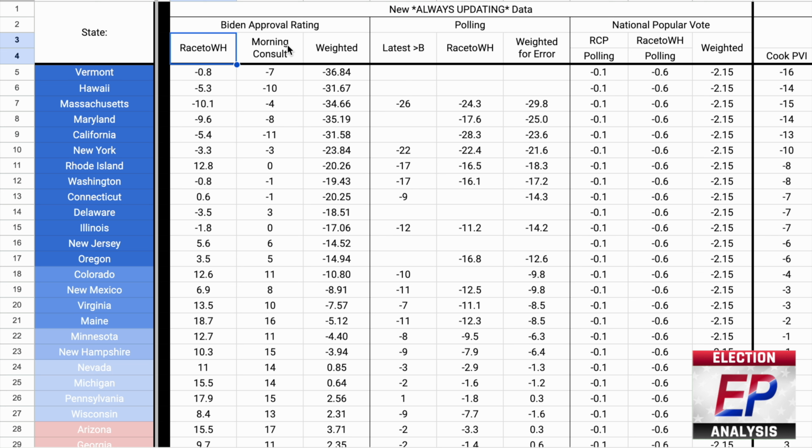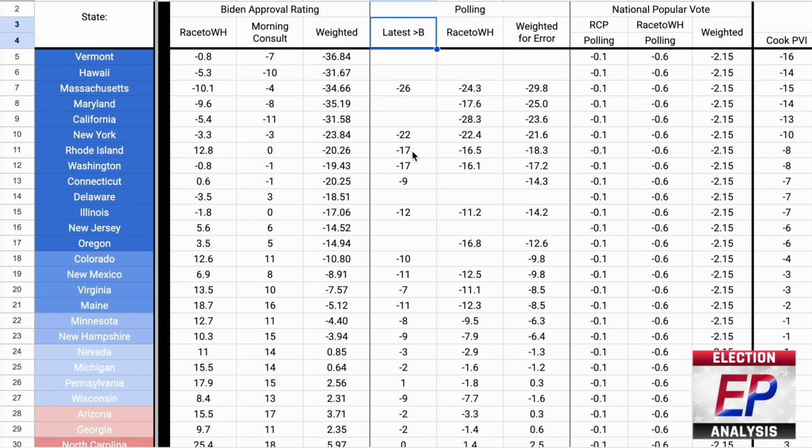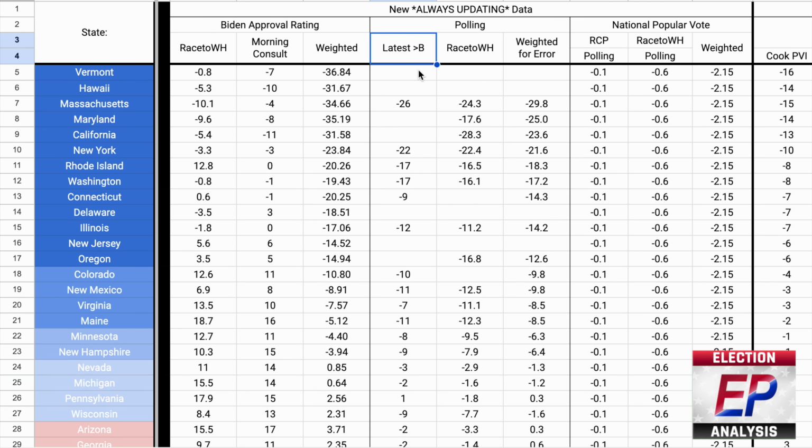It's a collaborative effort. For polling, I've included the most recent B or better graded poll in every state I could find one for in 2024. Those grades are according to 538, as well as Race to the White House's polling average.